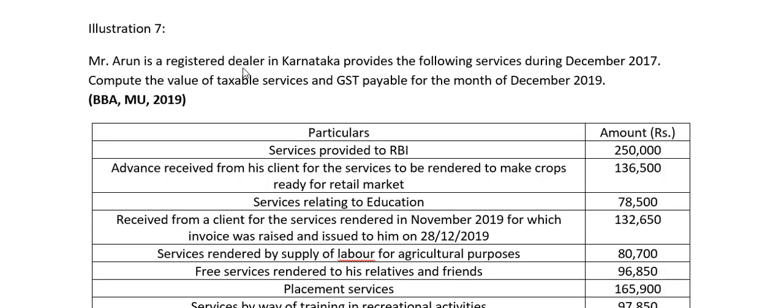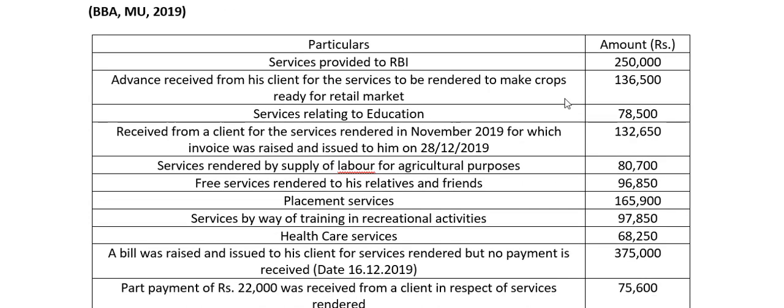Mr. Arun is a registered dealer in Karnataka who provides the following services during December 2019. Please make that change. I have kept it as it is in the textbook just for this reason. It is not 2017 because we are in 2020, so we have changed the year. Okay, 2019. Compute the value of taxable services and GST payable for the month of December 2019.